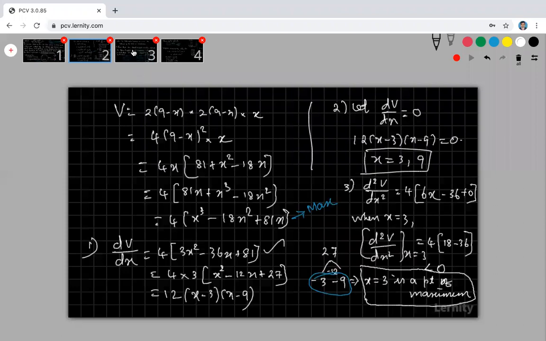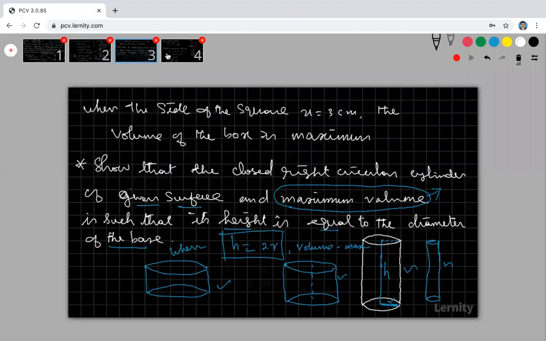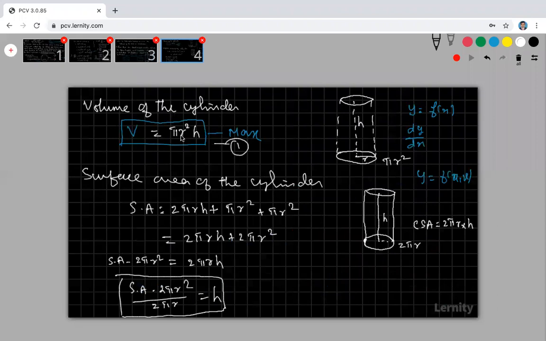With one independent variable we can differentiate. If there is more than one independent variable, we have to go for partial differentiation, not partial fraction, partial differentiation. But this partial differentiation is not in your syllabus. Then what to do, sir? I am going to apply the value of r in terms of h, or you can apply the value of h in terms of r.